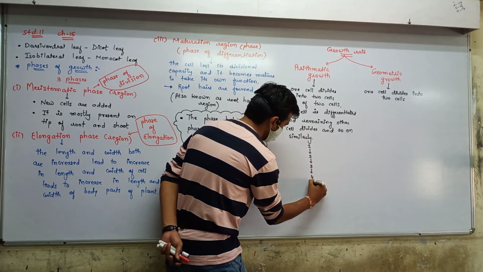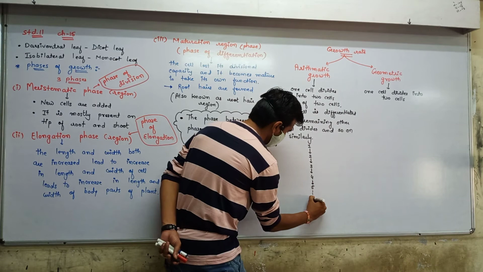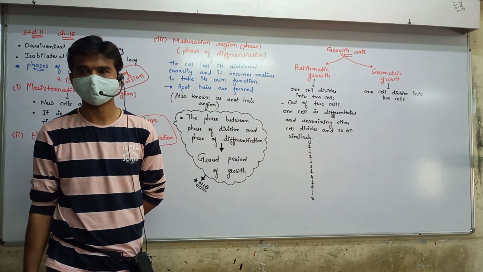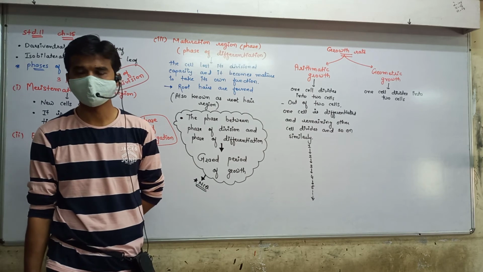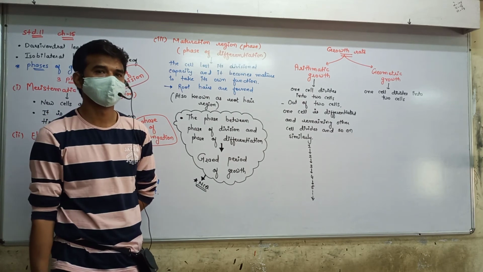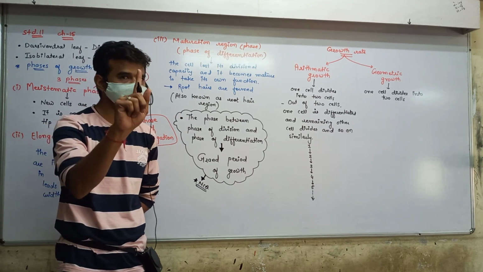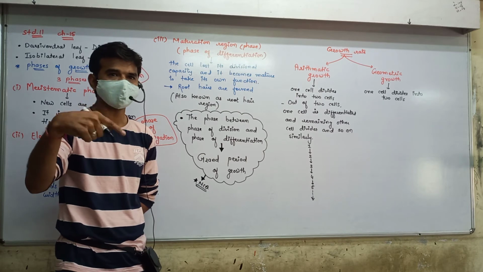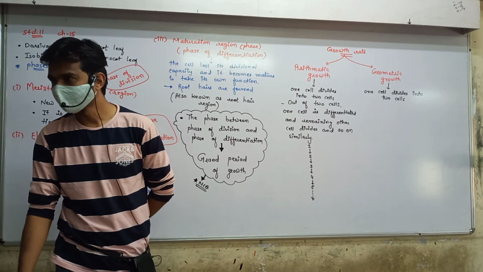Three into four. And five. And so on. Dividing cell is only one, but the number of cells increments by plus one.